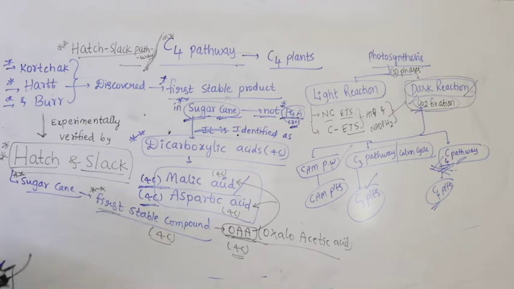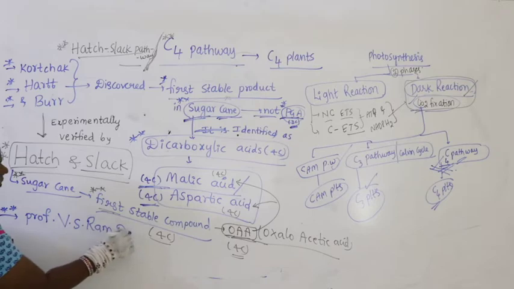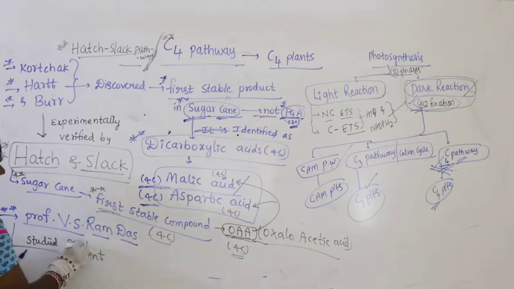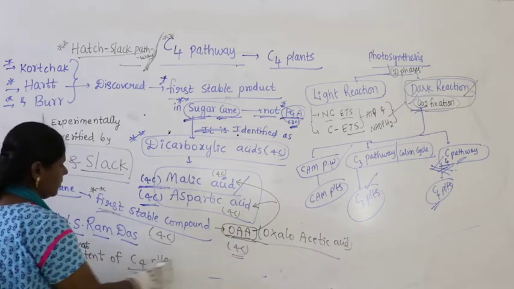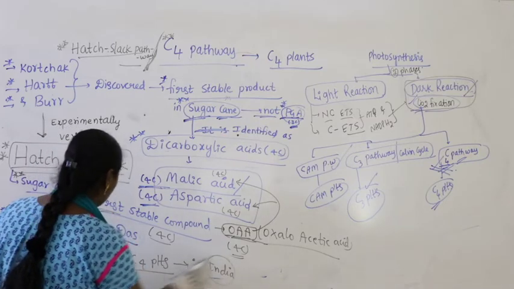And then the major contribution in India was the great effort by Professor V.S. Ramadas. He studied C4 plants in India to a great extent.